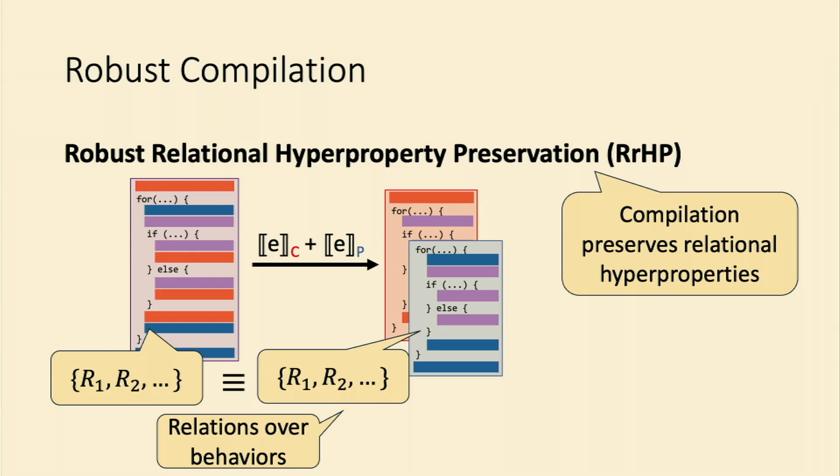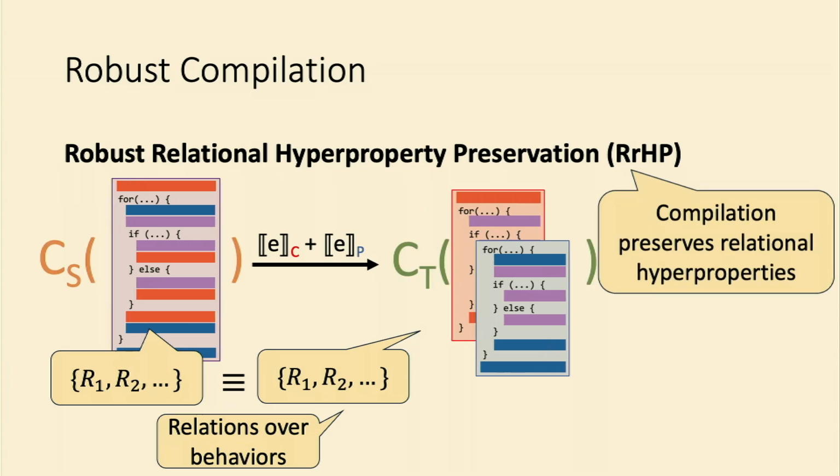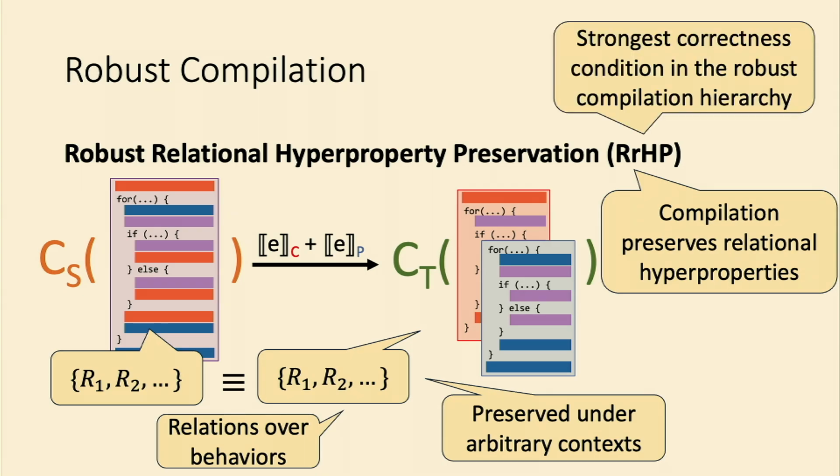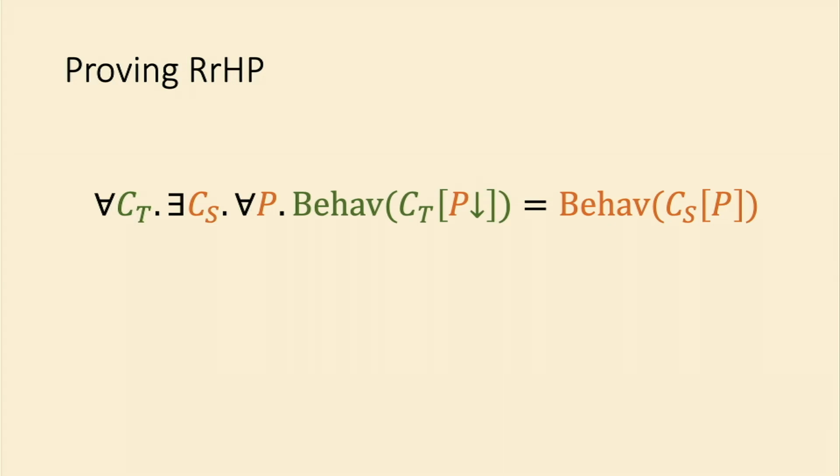We want to show that the set of relations of our original block is exactly the same set of relations that hold on the code that gets compiled. And actually, more than that, we want to prove that in arbitrary context, the set of relations is actually preserved. Now, this seems like a pretty strong property. In fact, it's the strongest correctness condition in the robust compilation hierarchy. OK, so how would we actually go about proving this?